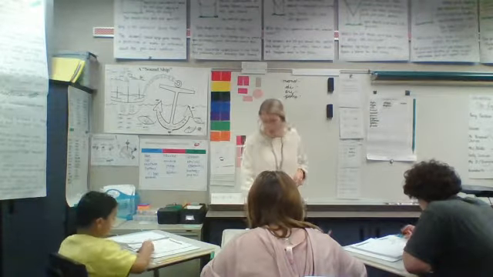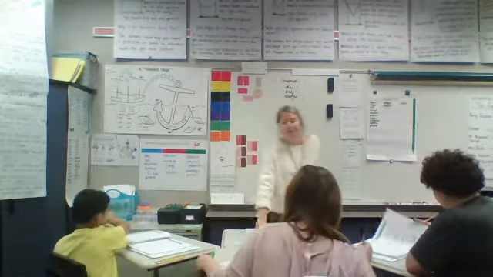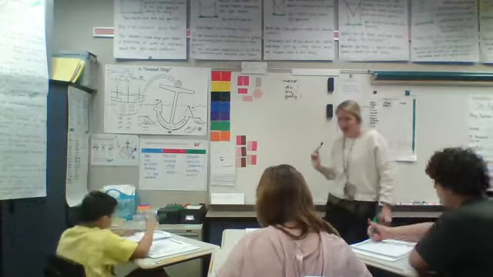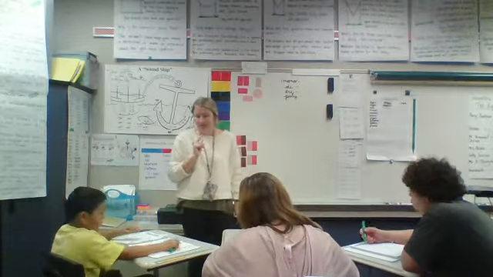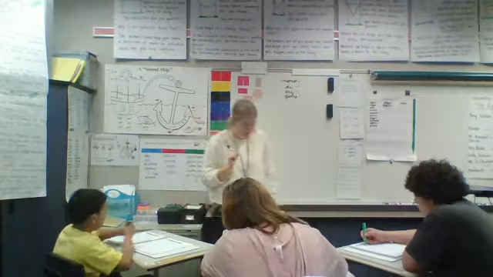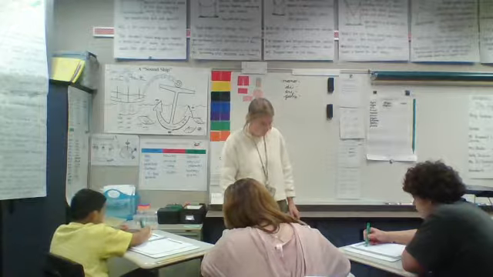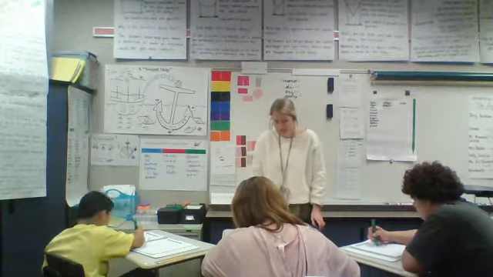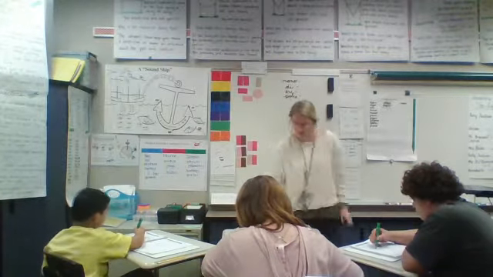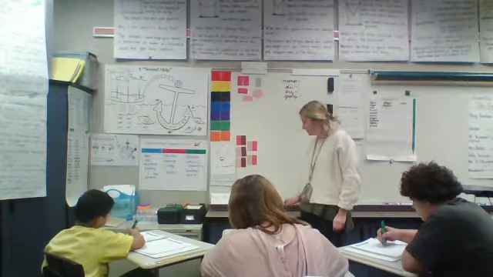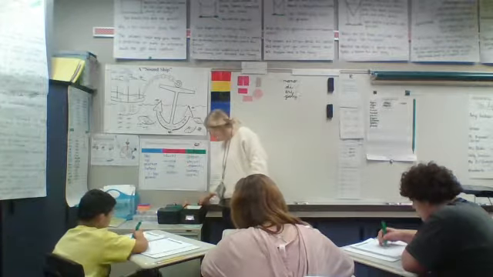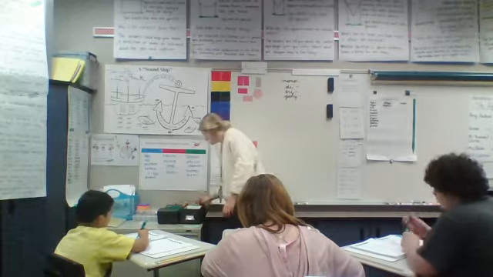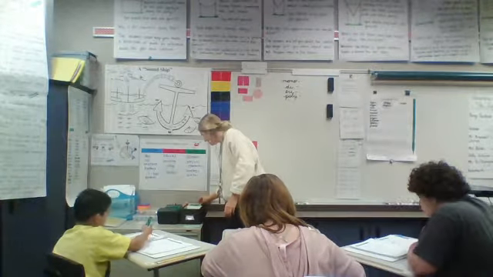Okay, let's go to our code and read. You are going to scan with a purpose. What are we looking for as we scan? Mono, di, tri, poly. Take out your highlighters. Make sure you're saying the combining form as you're highlighting it. Go ahead. Highlight mono, highlight tri, highlight di, highlight poly.